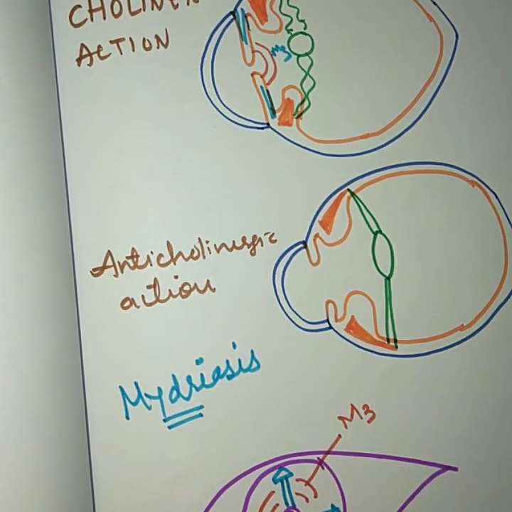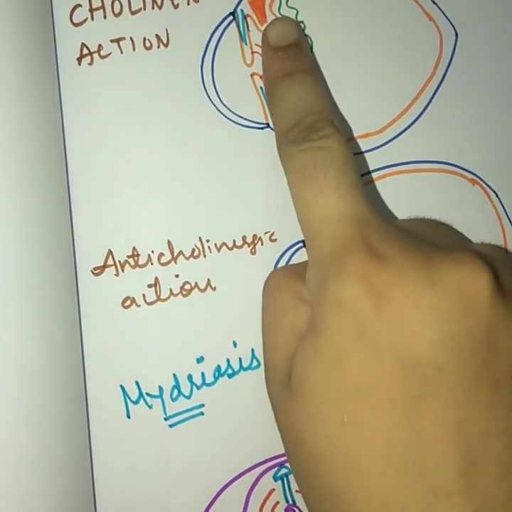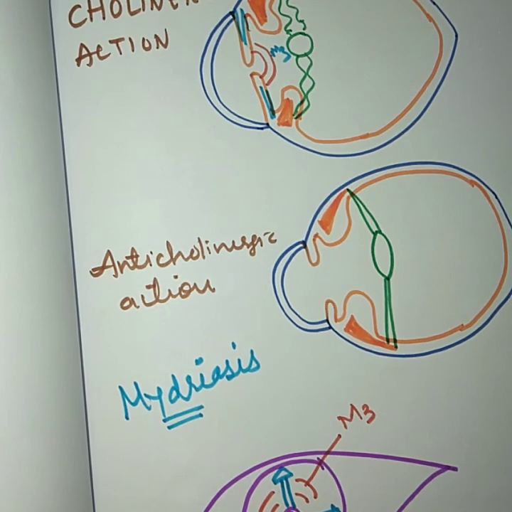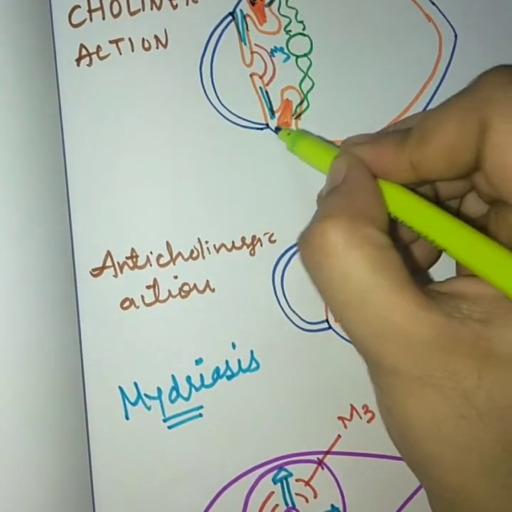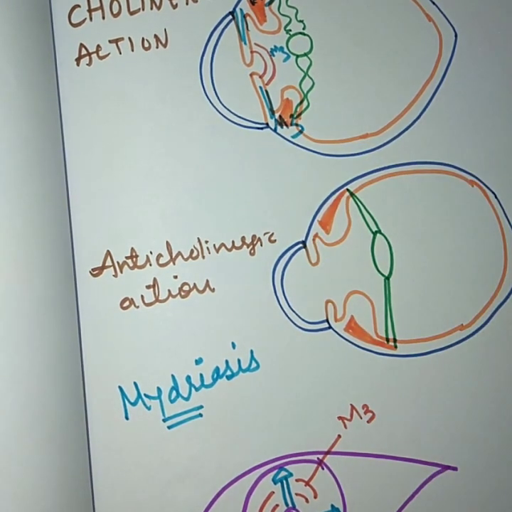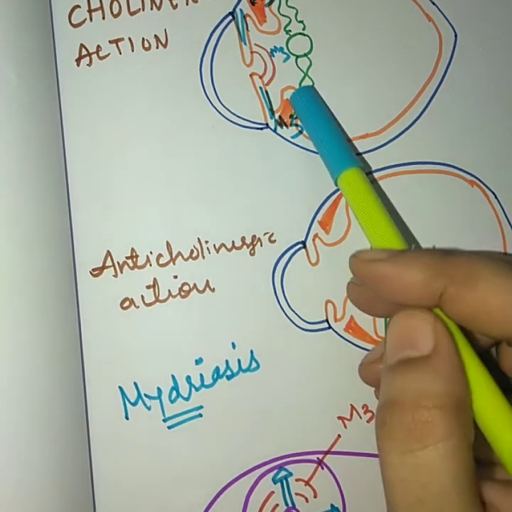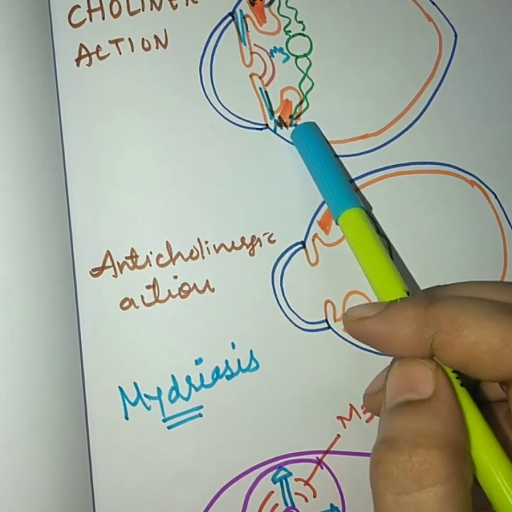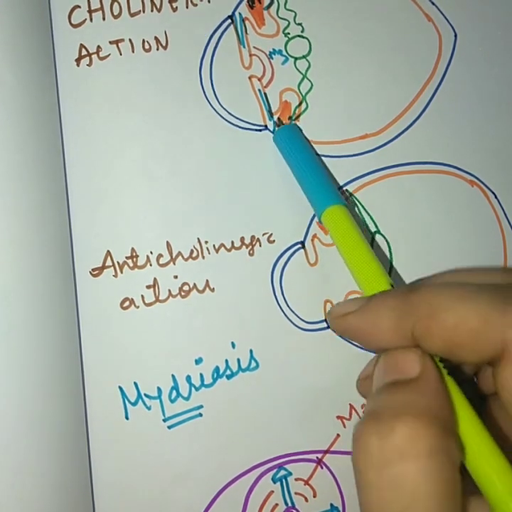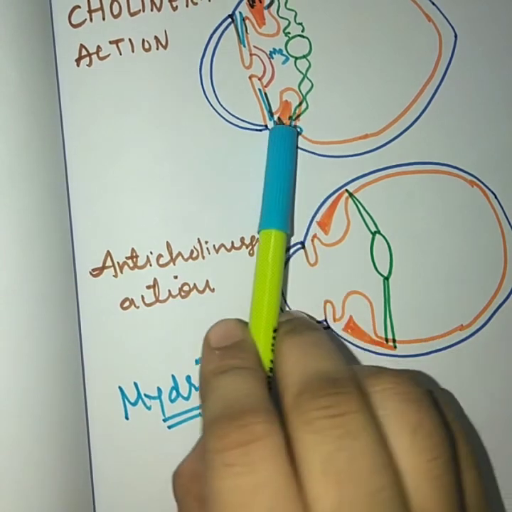One more area where you can find the cholinergic receptor is the ciliary muscle. Here also you will find the M3 receptor. And normally, what is the action of the M3 receptor? When the M3 receptor gets activated, the muscle will contract. When the ciliary muscle contracts, it will move inward and downward.